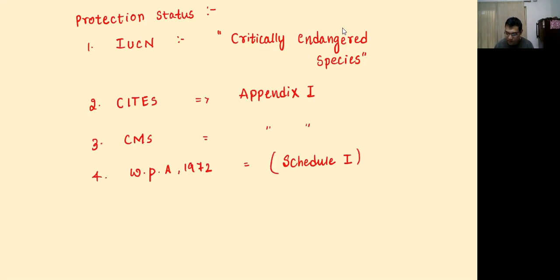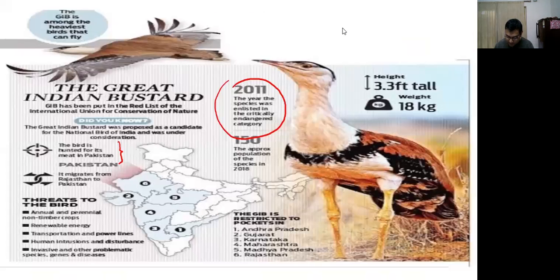But what are the major threats for this bird? The major threat is the electric wires. That's why the Supreme Court has given directions to the governments to consider putting all the transmission lines underground. They collide with them. This is the largest bird we have seen in India, among the heaviest birds that can fly. This bird is 3.3 feet tall and weighs 18 kgs.